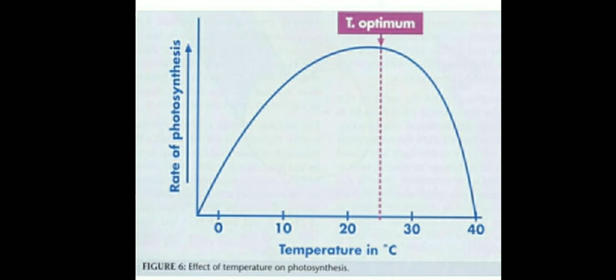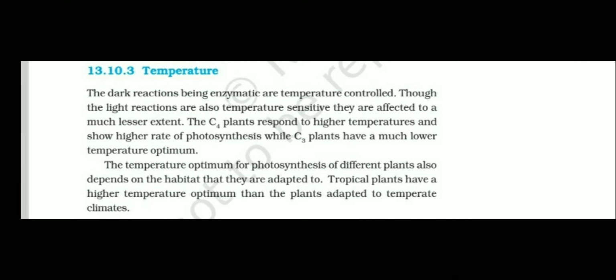Here you can see, according to temperature, the minimum temperature, optimum temperature and maximum temperature. So the minimum temperature is required to start photosynthesis, the optimum is where photosynthesis is high, and beyond the maximum, the rate of photosynthesis fails or decreases.